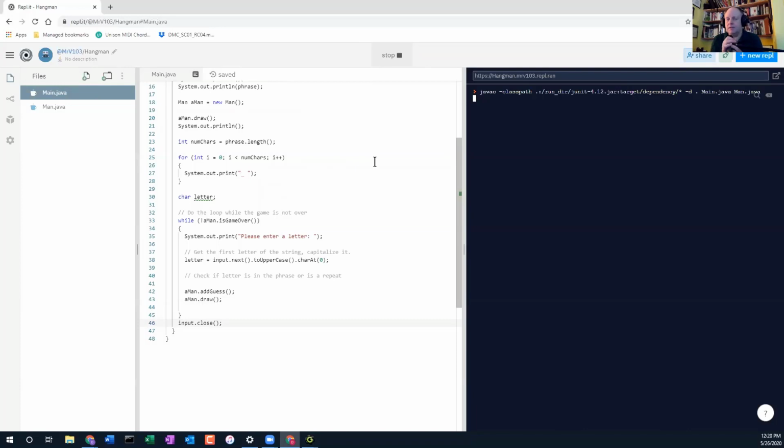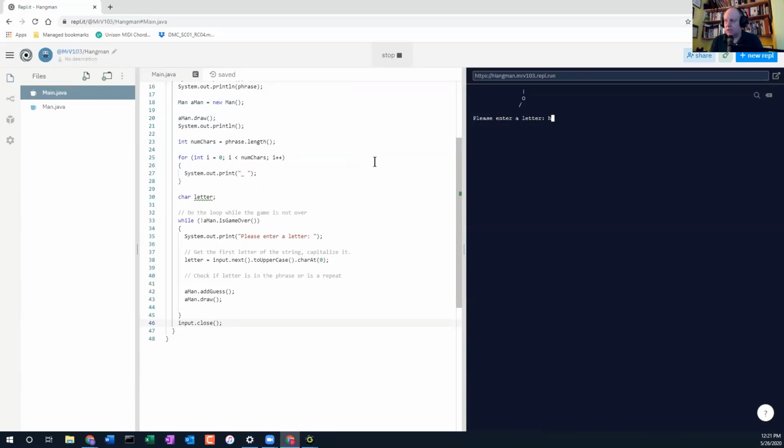Let's see if we can get just the flow of the game running. So I enter a phrase like dog or something. So we need to print a blank line, but you notice that there's no parts to the man being drawn yet. So we put in the letter K. K is not there. Notice we didn't print it out, but note that it did print the first part of the Hangman. How about J? J. Nope.